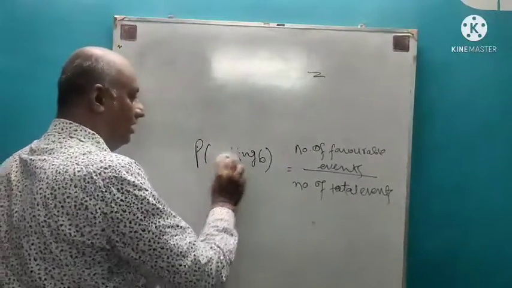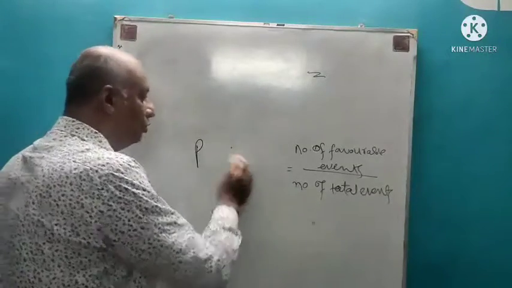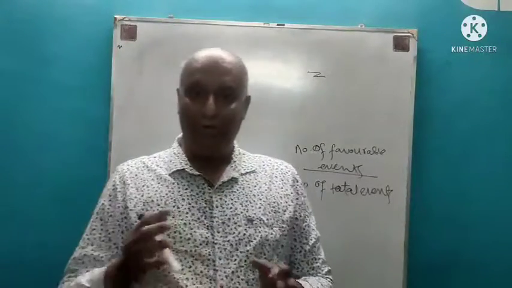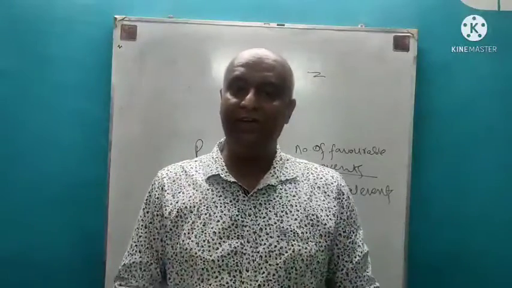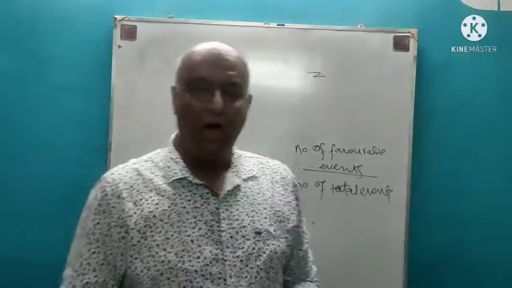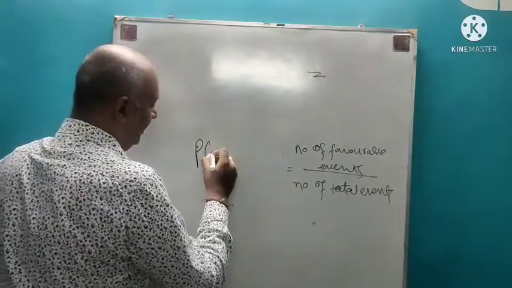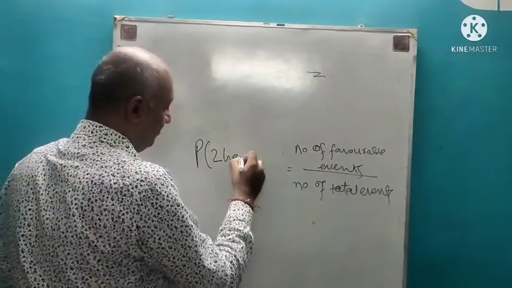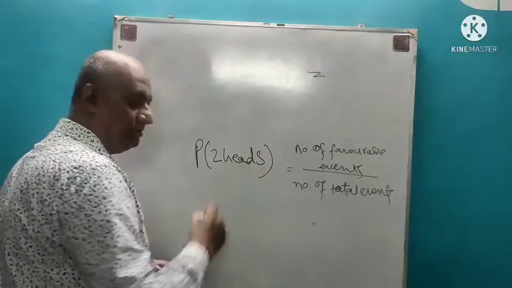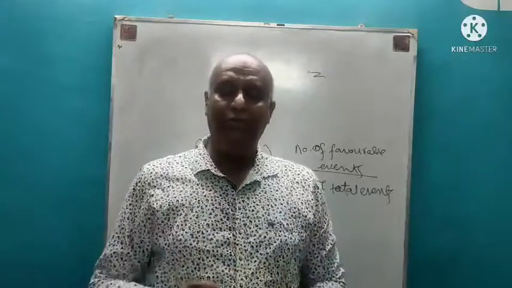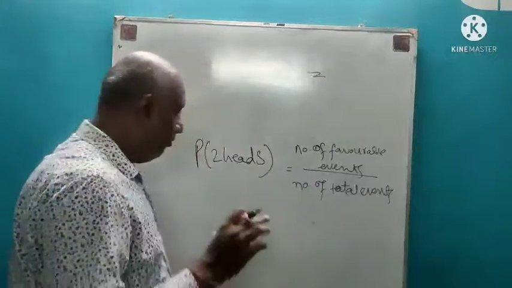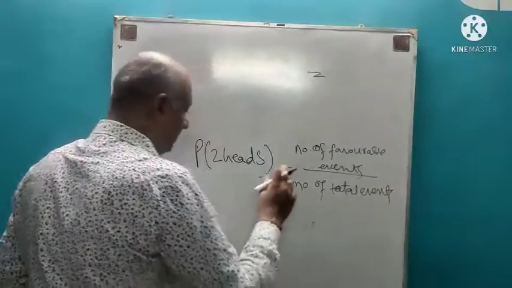When I throw 2 coins, what is the chance of getting 2 heads? So, the probability of getting 2 heads. Now when I throw 2 coins, what is the total number of events?